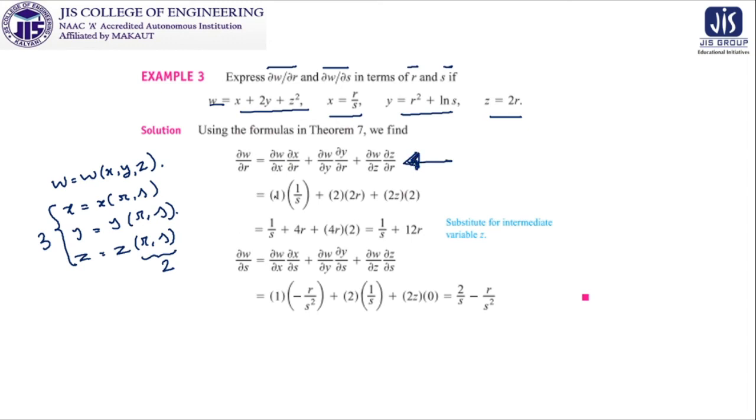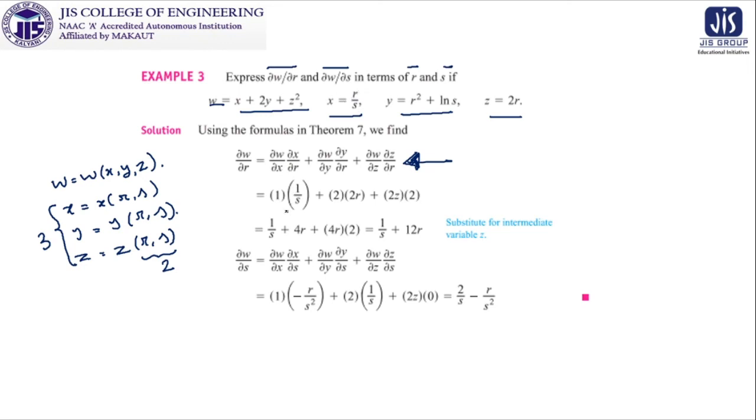We can see that del W del X can be calculated from here. So it will be 1 plus 0 plus 0, so it is 1. And then del X del R is nothing but 1 by S, because 1 by S will be treated as a constant, and if you differentiate R with respect to R, it will be 1.